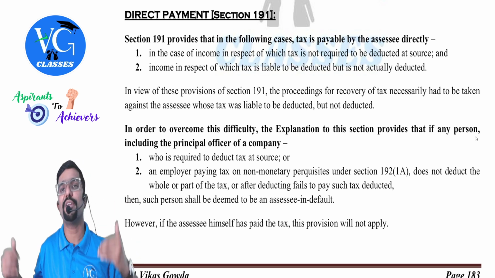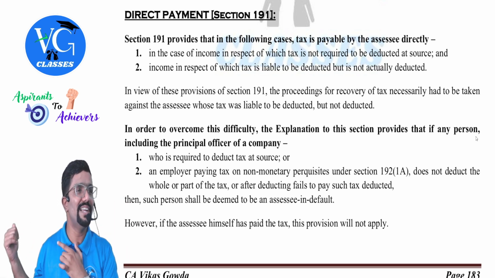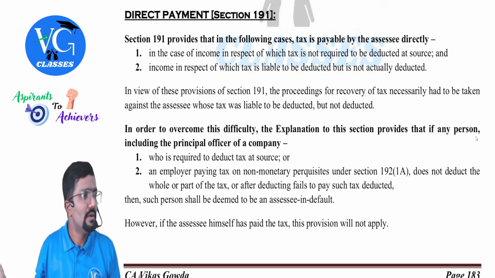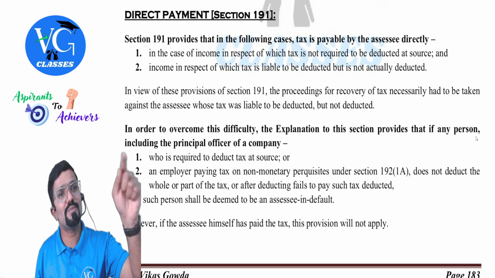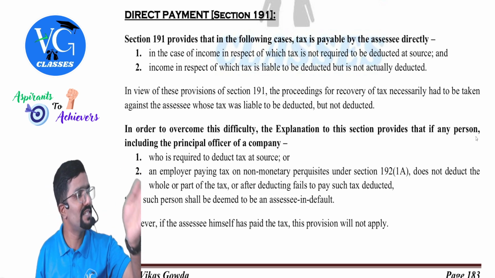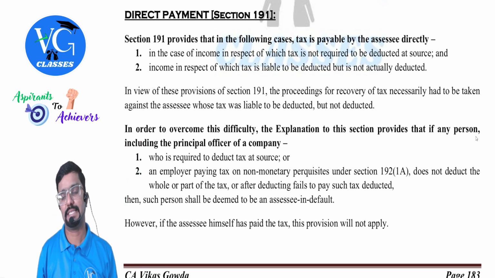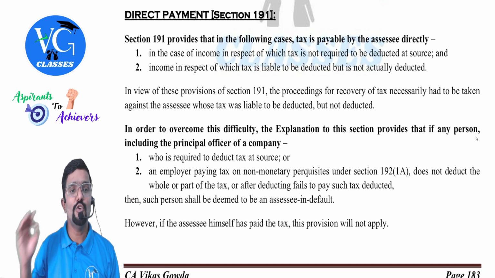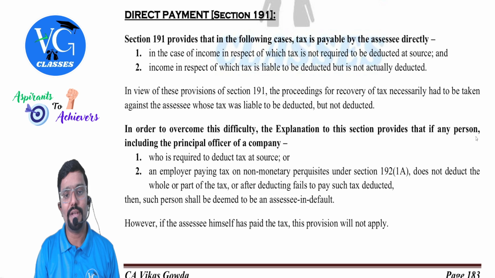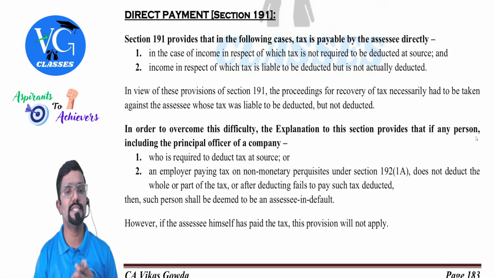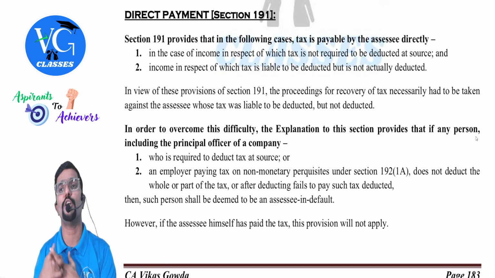Now you cannot take protection telling, anyway, the payer didn't deduct, so don't ask me. It is your income. If TDS was supposed to be deducted but not deducted, please disclose that and pay tax. In view of these provisions of section 191, the proceedings for recovery of tax necessarily had to be taken against the assessee whose tax was liable to be deducted but not deducted.